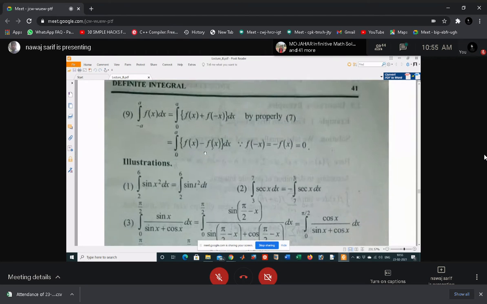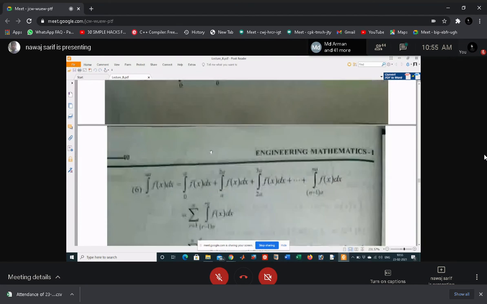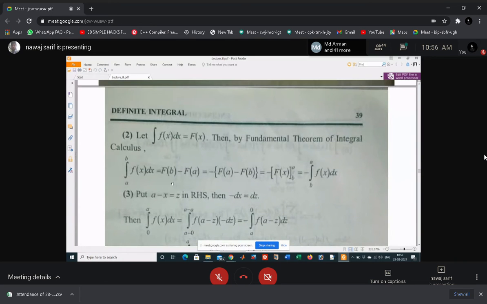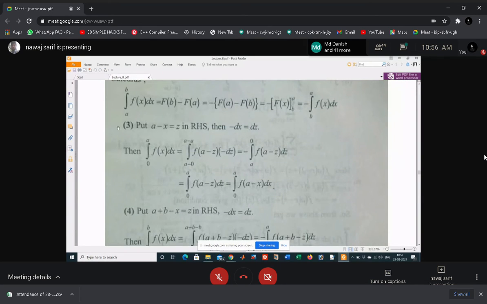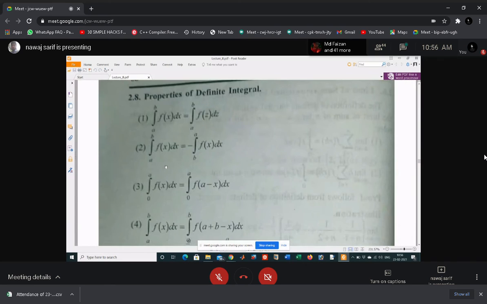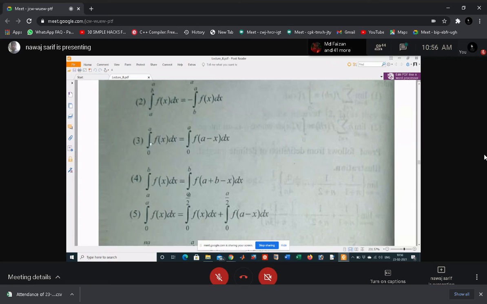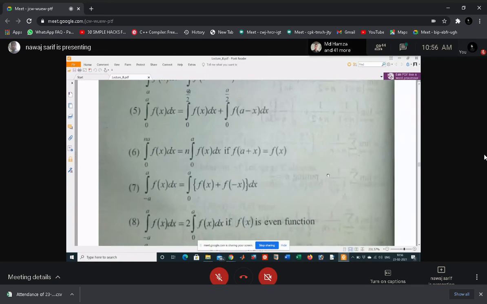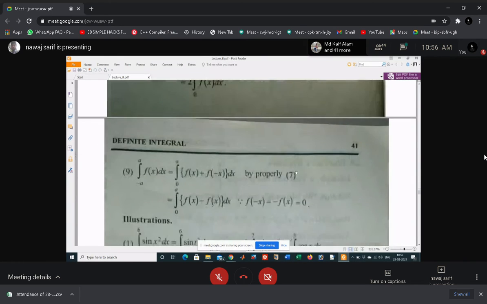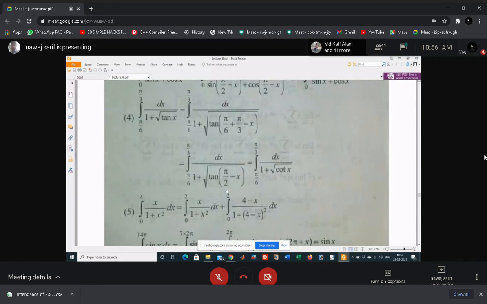Integral 0 to a f(x) dx is integral 0 to a f(a minus x) dx. Okay, just apply the property.